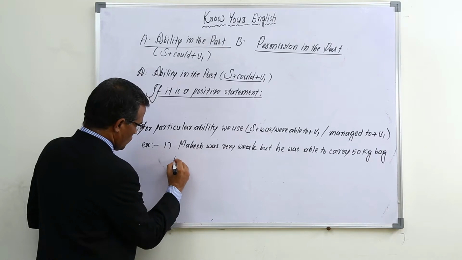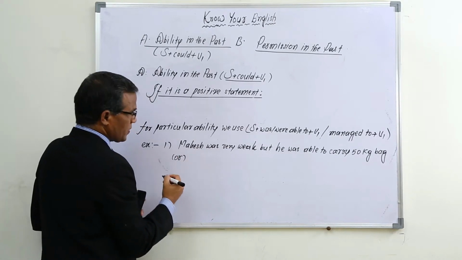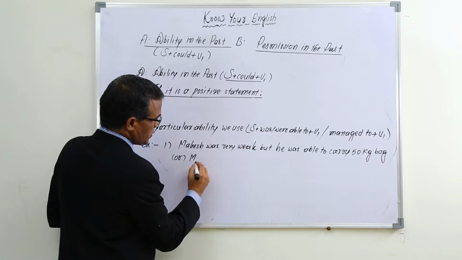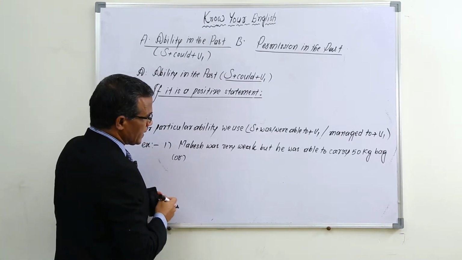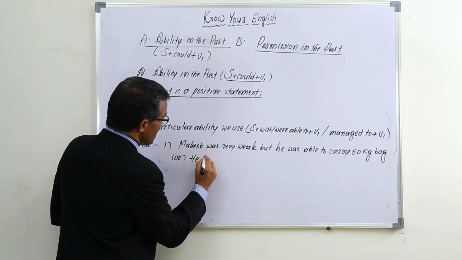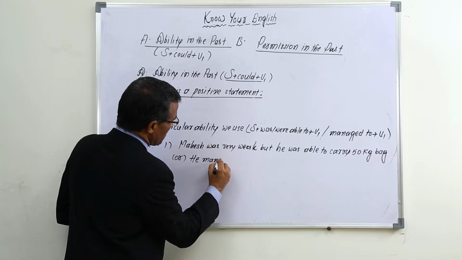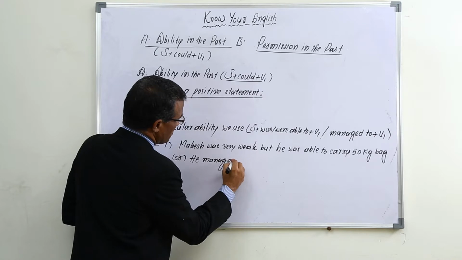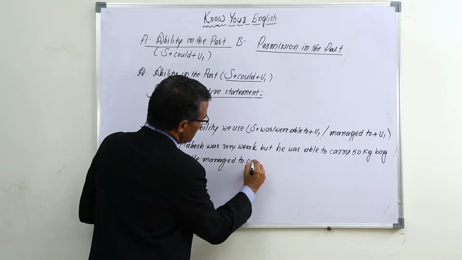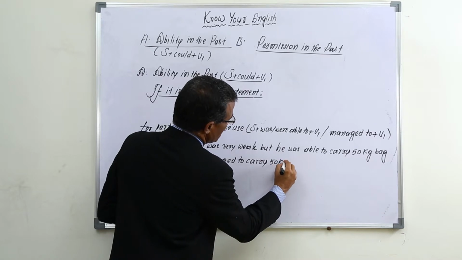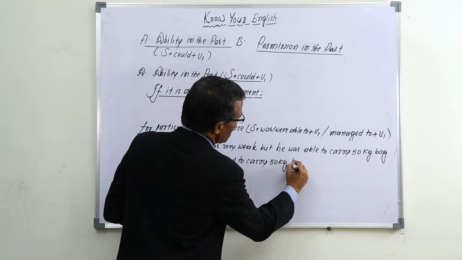Or you can use, Mahesh or he managed to carry 50 kg bag.